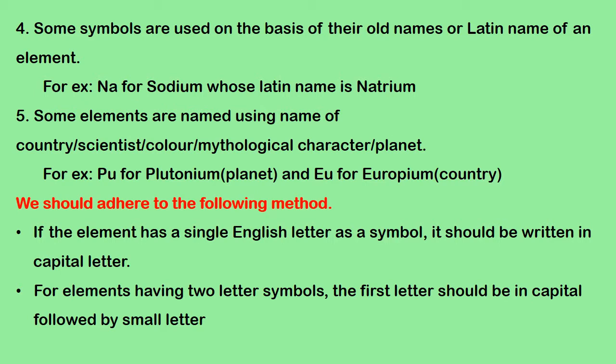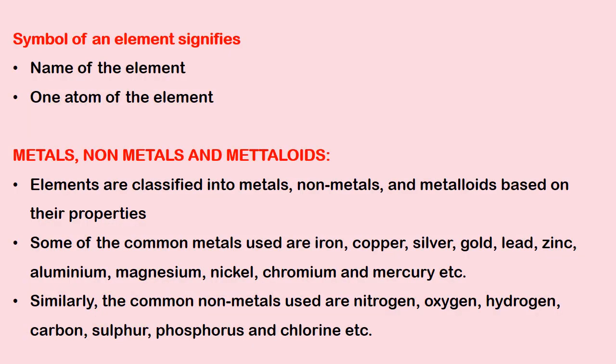Some elements are named using the name of a country, scientist, color, mythological character, or planet. For example, Pu for plutonium, planet, and Eu for europium, country. We should adhere to the following method. If the element has a single English letter as a symbol, it should be written in capital letter. For elements having two letter symbols, the first letter should be in capital, followed by a small letter. The symbol of an element signifies the name of the element, and one atom of that element.